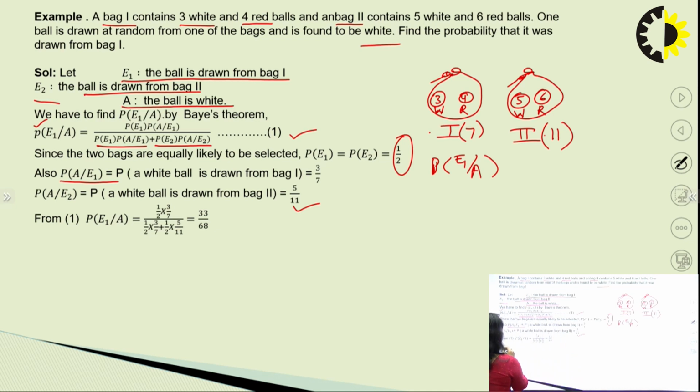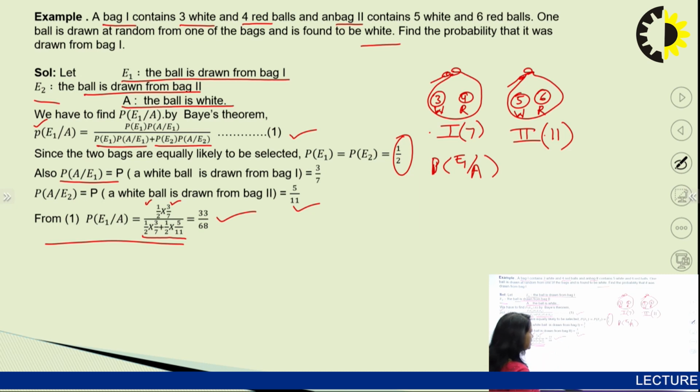Therefore, from equation number 1, if we substitute the values, we get probability of E1 given A, that is getting the ball from the first bag and that too a white ball, as 1/2 into 3/7 divided by 1/2 into 3/7 plus 1/2 into 5/11, which comes out to be 33/68.